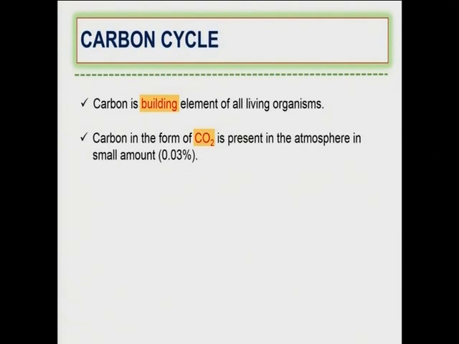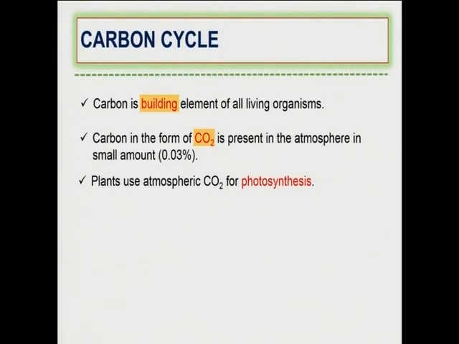So we have carbon even in the atmosphere, but it is in the form of carbon dioxide. If you look at the percentage composition of carbon dioxide, it's very, very less, just 0.03%. Although the amount of carbon dioxide in the atmosphere is very minimal, the role it plays is very significant.